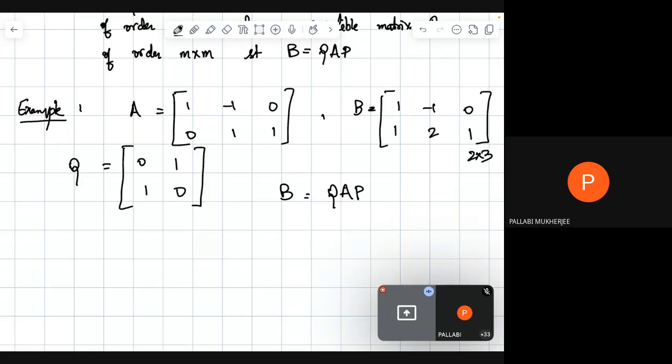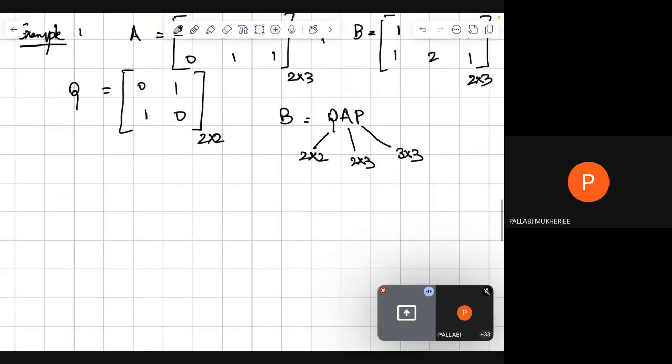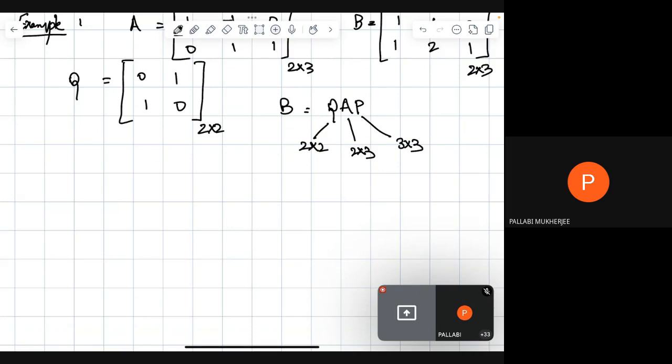The dimension of A is 2 by 3. The dimension of Q is 2 by 2, right? So since this is 2 by 2, and this is 2 by 3, this has to be 3 by 3 for the multiplication to be feasible. Okay. So say P is like this.